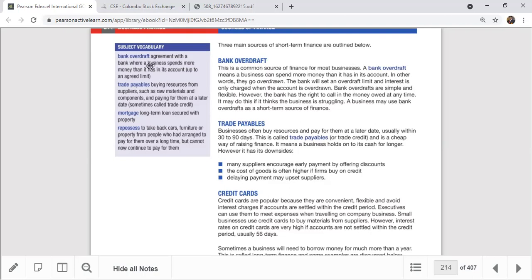It's an agreement with the bank where a business spends more money than it has in its account, up to an agreed limit. There are two methods of overdraft: temporary overdraft and fixed overdraft. With a temporary overdraft, the limit is normally negotiable, and sometimes bankers give this facility immediately. But with a fixed overdraft, you can go in advance and meet the bank manager and get some facility with the bank.